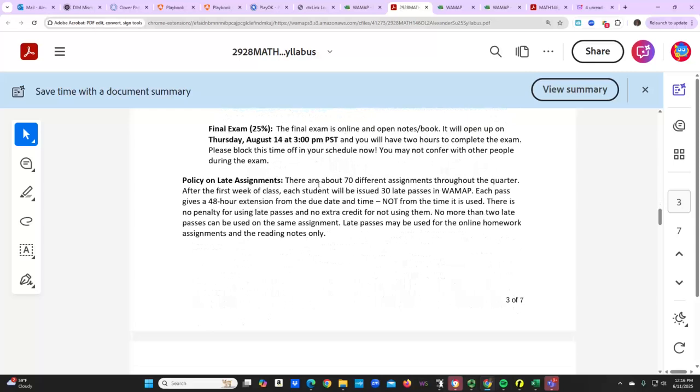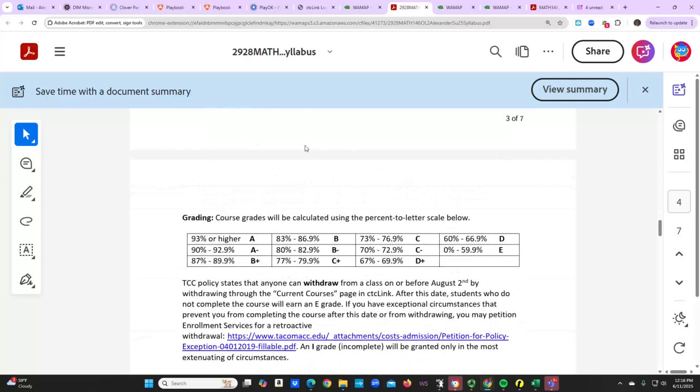So I just talked about the late passes. The thing is that we have 70 different assignments and you're only going to get 30 late passes. So you've got to make sure you use those wisely, and understand that this quarter, again, is going to be pretty quick. So you just want to make sure you're planning, utilizing your calendar, and staying on top of your assignments. It is in your best interest to work ahead. That's why I'm opening the course a week early, so that you can get ahead in the course so that you don't have to worry about falling behind.